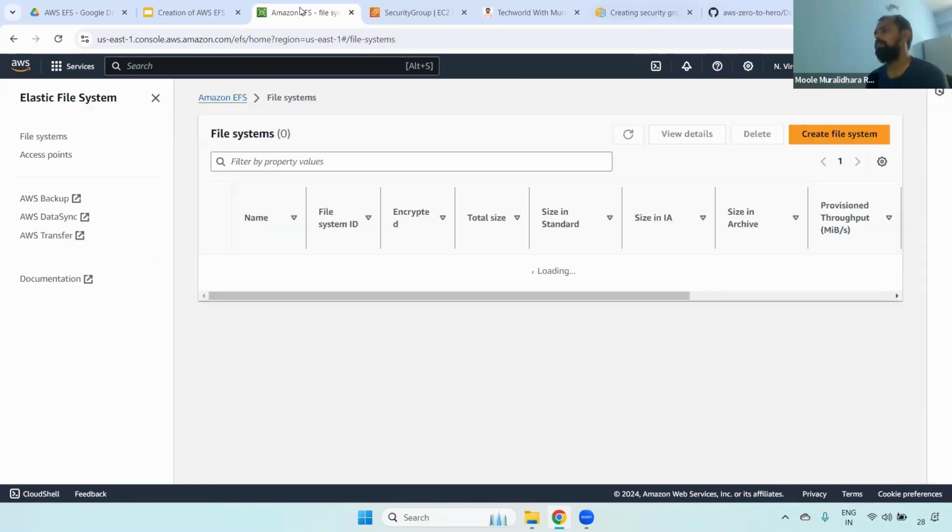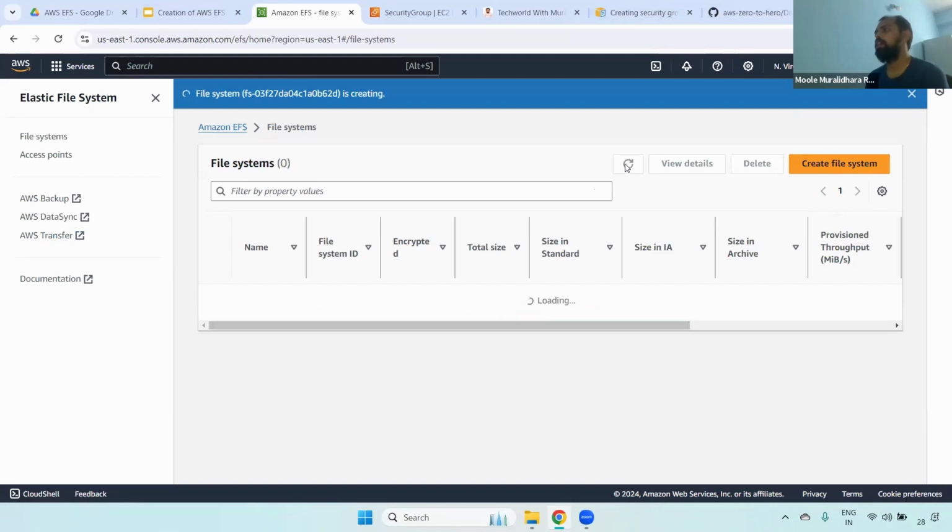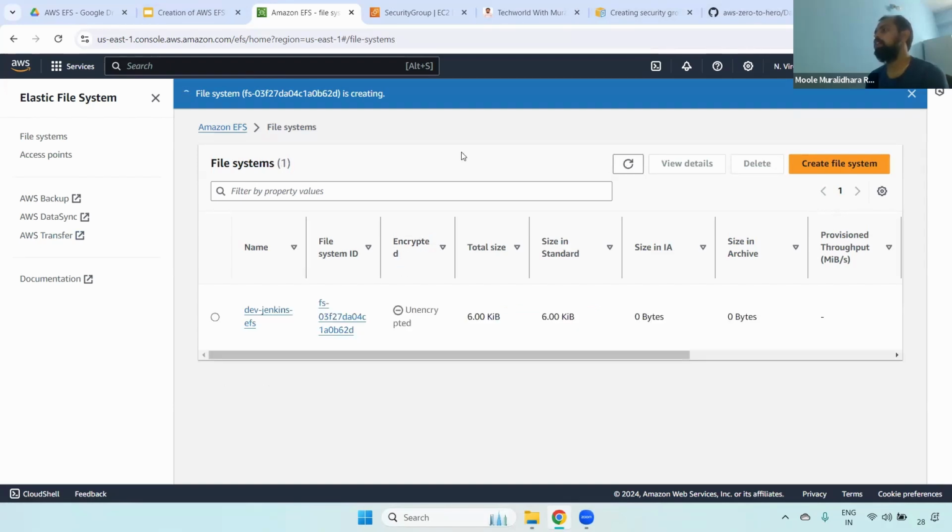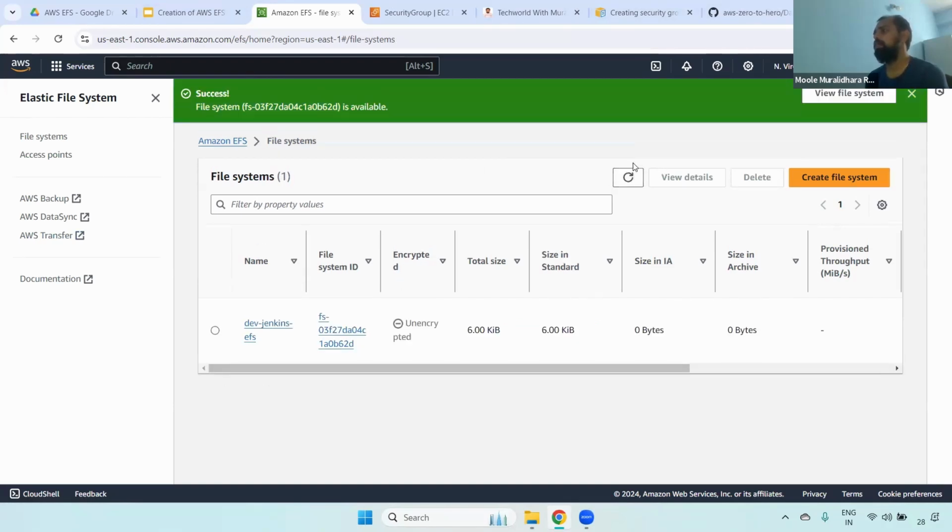Create an EFS now. Now, if you see here, we have created EFS. It may take 1 or 2 minutes to create fully. Wait for that. Yeah, it is created within 30 seconds only. Now, if you see here, the name, it will generate one ID. And also whether it is encrypted or not, because we didn't select the KMS, that's why it is showing unencrypted.